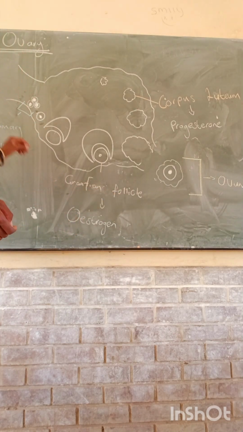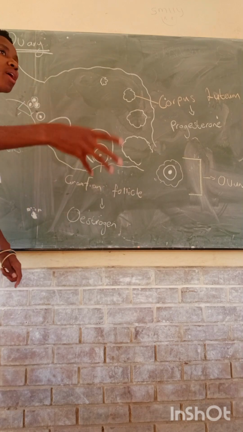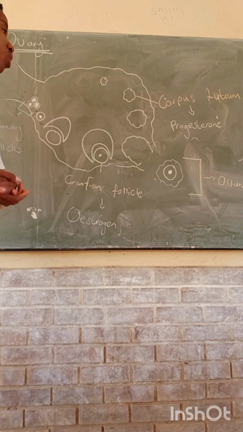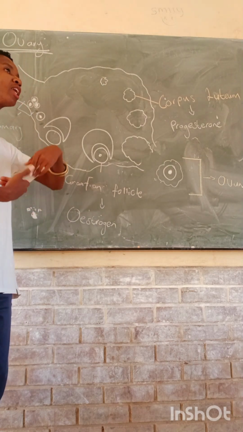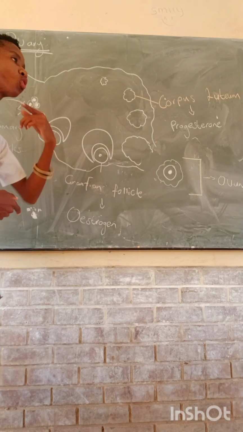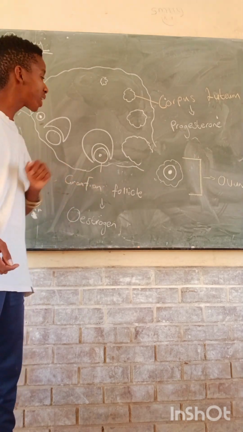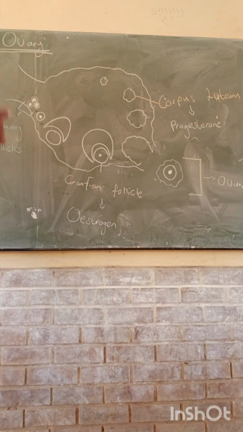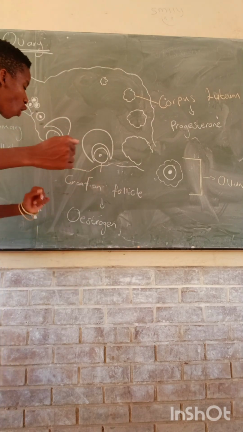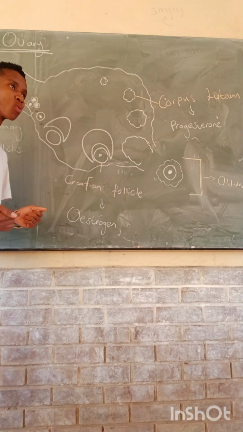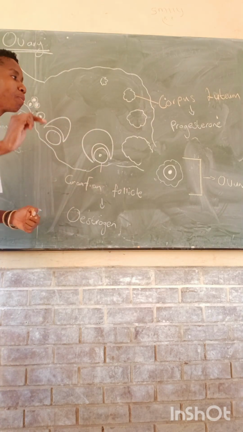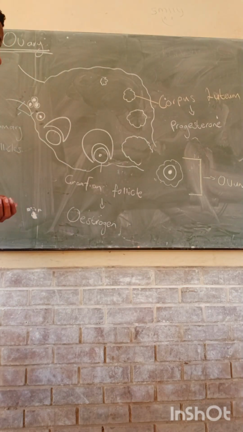Graafian follicle. Remember at the beginning, as they were numerous, they were the primary oocytes or the primary follicles. And then as they mature and keep developing as it goes, it starts to form something which is called the Graafian follicle. The Graafian follicle then stimulates, or basically secretes, a hormone which is called estrogen. Estrogen is the hormone that prepares the body of the female for pregnancy.